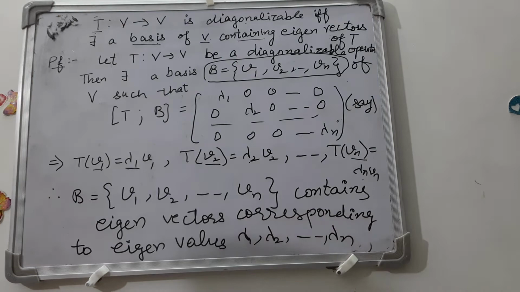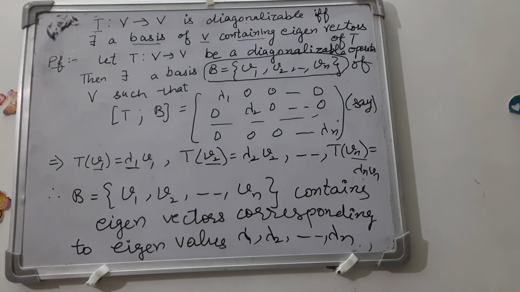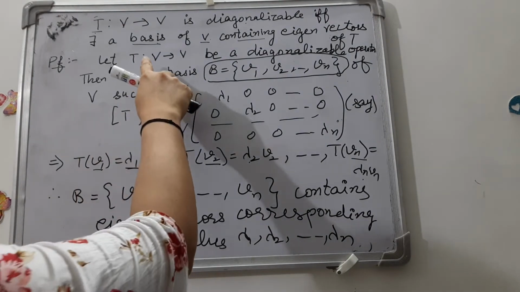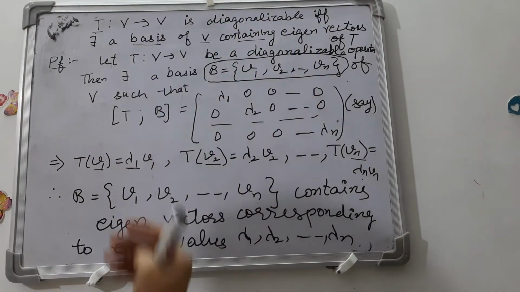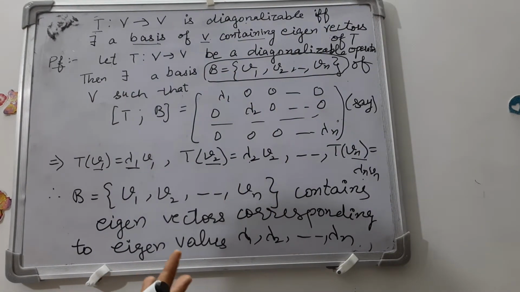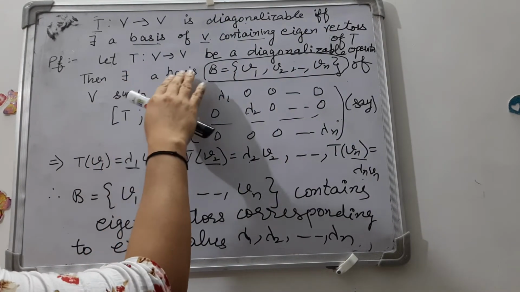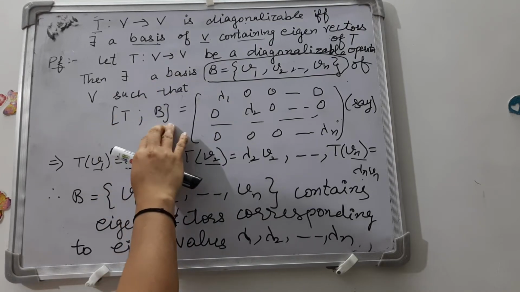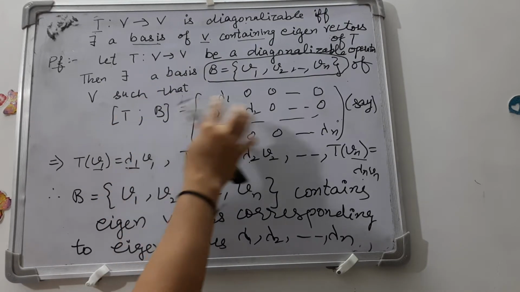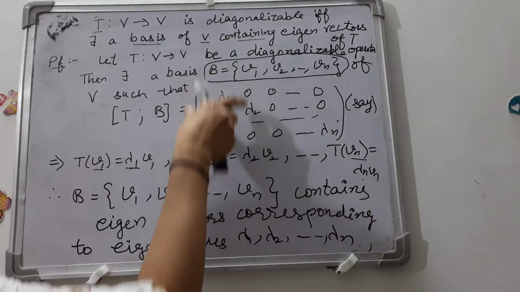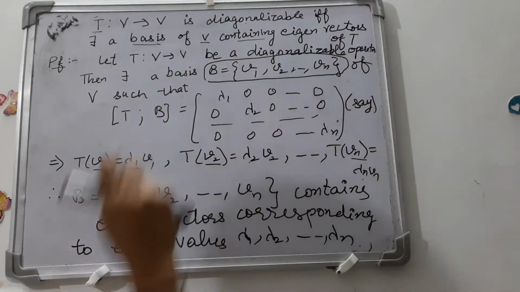Now this is one part of the proof. We are considering T as a diagonalizable operator. An operator is said to be diagonalizable when there exists a basis such that the matrix of T with respect to that basis is diagonal. This is the definition of a diagonalizable operator.